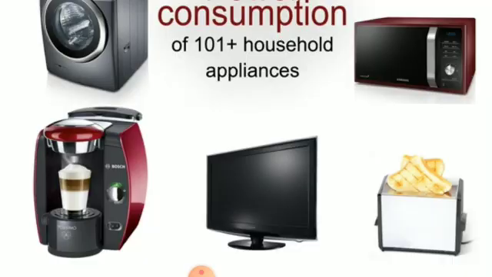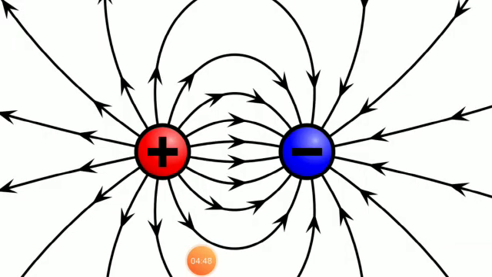Charge, what are electric charges? Electric charges are of two kinds, positive and negative charges. Negative charges are called electrons and positive charges are protons. Every atom contains two types of charges.